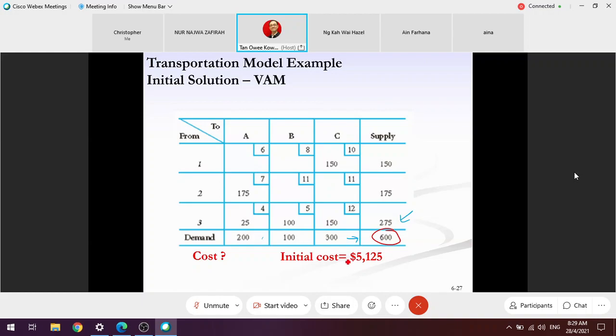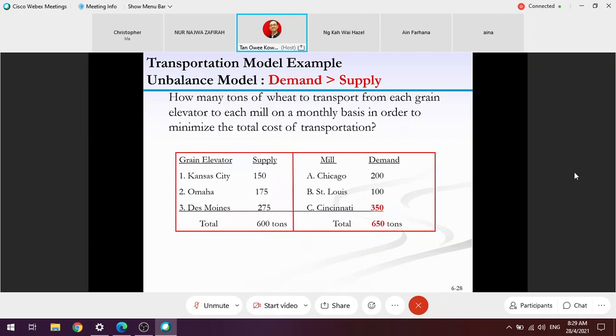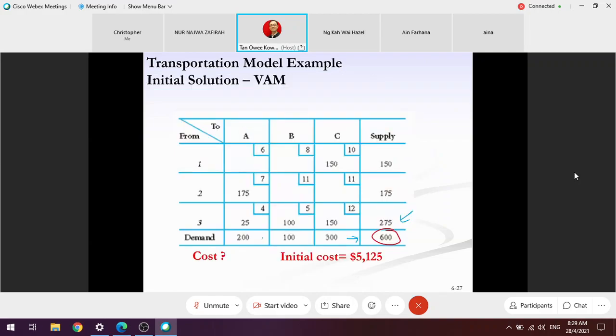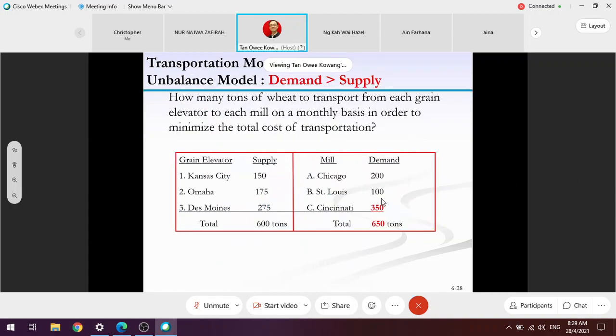If demand matched the supply, then the price would become very stable. But most of the time, we're going to see a scenario of either demand more than supply or supply more than demand. The model that we have discussed so far, we call the balanced model. But most of the time, the models that we're going to deal with are unbalanced models, either demand more than supply or supply more than demand. Let's go for the first one first. The first one is demand more than supply. So the rest of the numbers I didn't change.